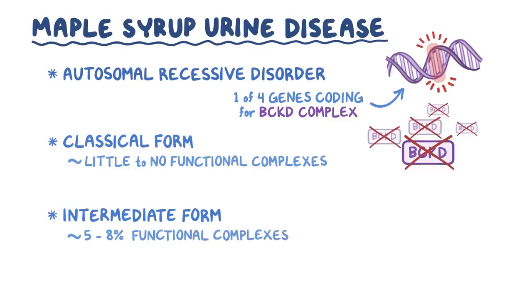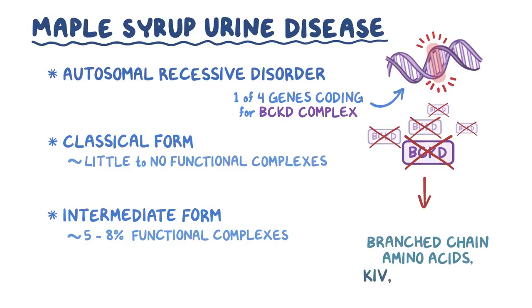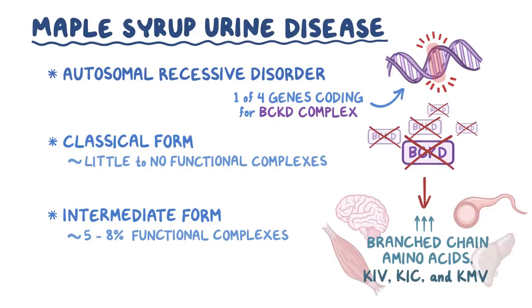Decreased BCKD complex activity means that all the branched-chain amino acids and their first-step metabolites, such as alpha ketoisovalerate, alpha ketoisocaproate, and alpha keto beta methylvalerate, build up in the blood and body tissues like the brain, muscle, and liver.